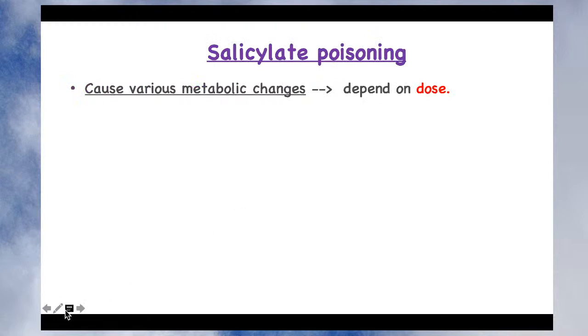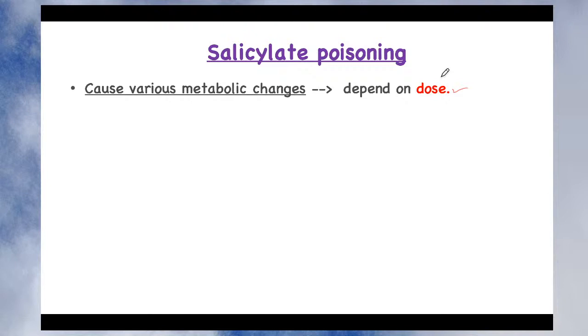Right? So we have seen about Reye syndrome, and we have also seen about salicylism. Now let's see in detail about salicylate poisoning and its mechanism, or how salicylate poisoning is produced in our body. Salicylate poisoning causes various metabolic changes, and this especially depends on the dose, because a regular therapeutic dose won't produce this effect. Like if you are suffering from a headache and you have taken Disprin, one dose for one day doesn't produce this issue.